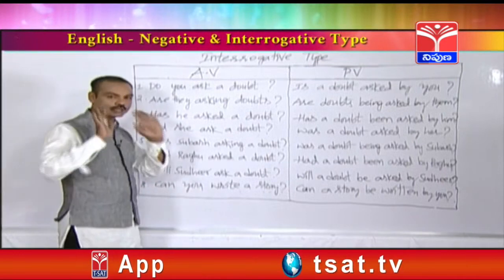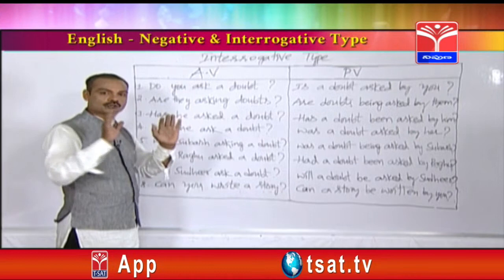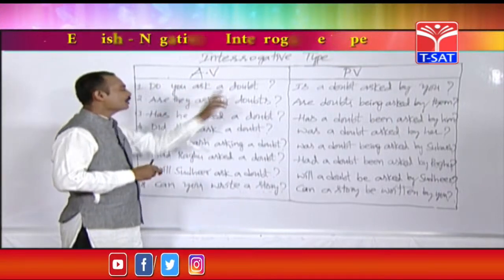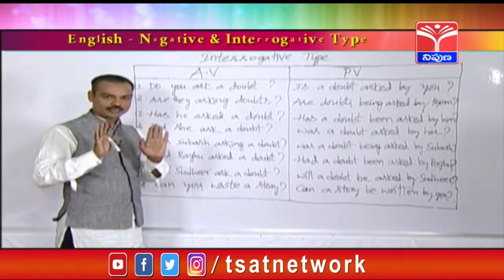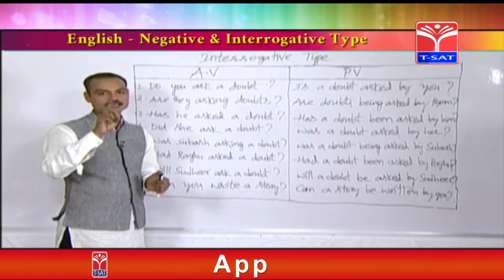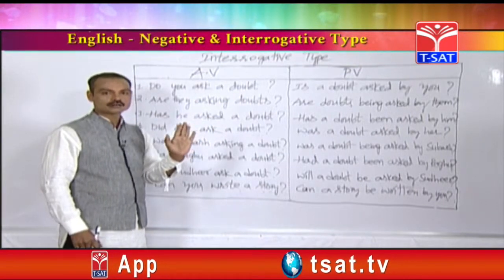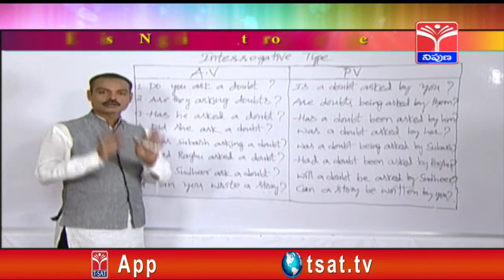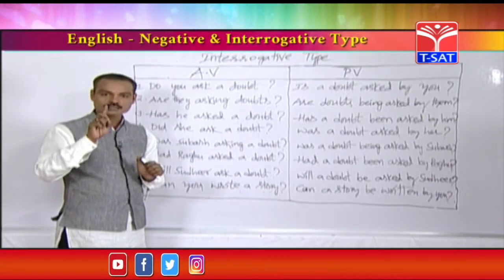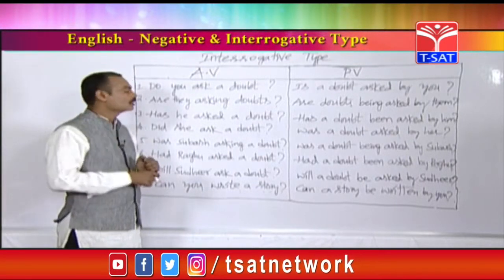So, friends, now let's see how to change interrogative active voices into passive voices. Very simple. Do you ask a doubt? Whenever the active voice starts with either do or does, the passive voice should start with am, is, are.